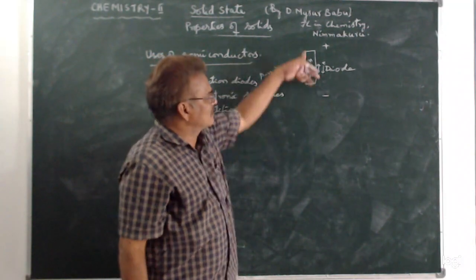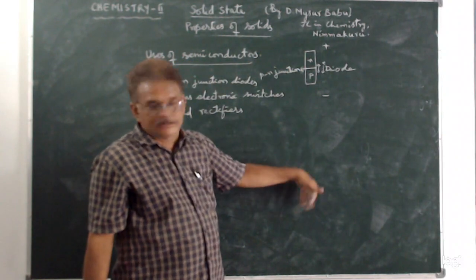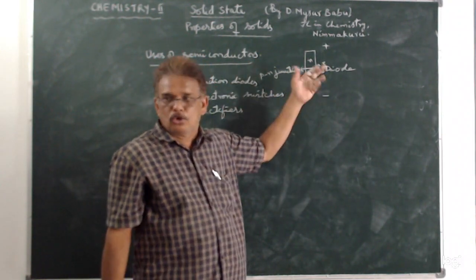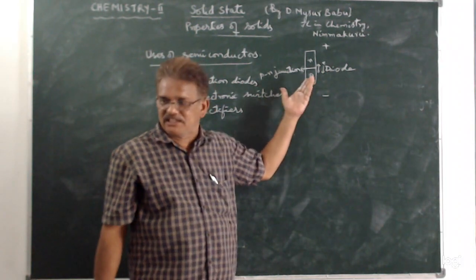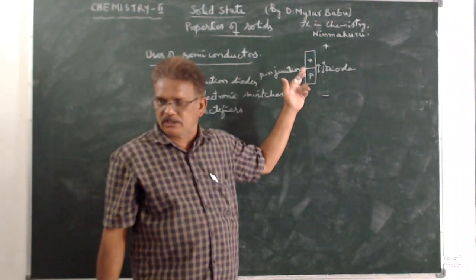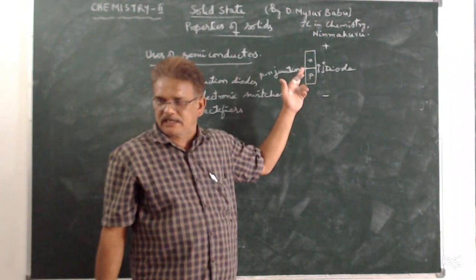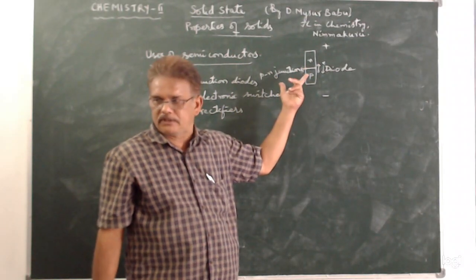The electrons are repelled to the upper side and holes are repelled to the negative side, and no electrons and no holes move or cross the junction. That means no charge will flow through the junction. That means the current will be off.